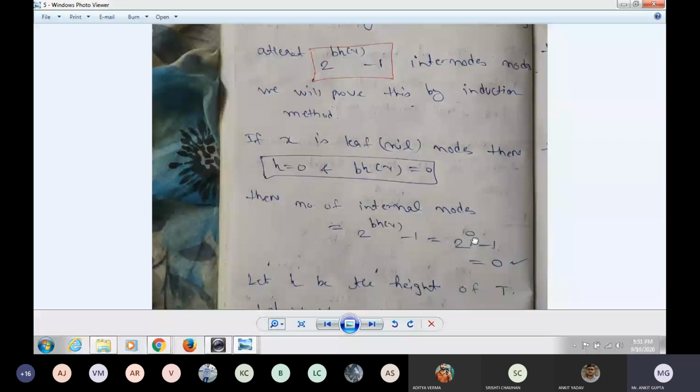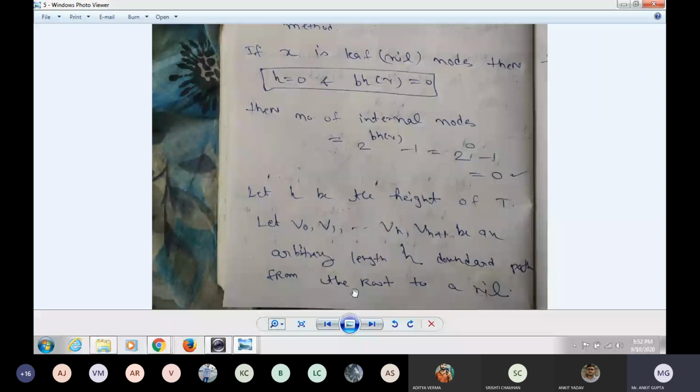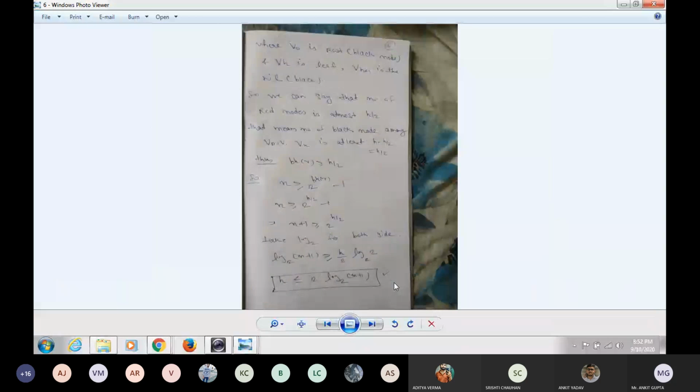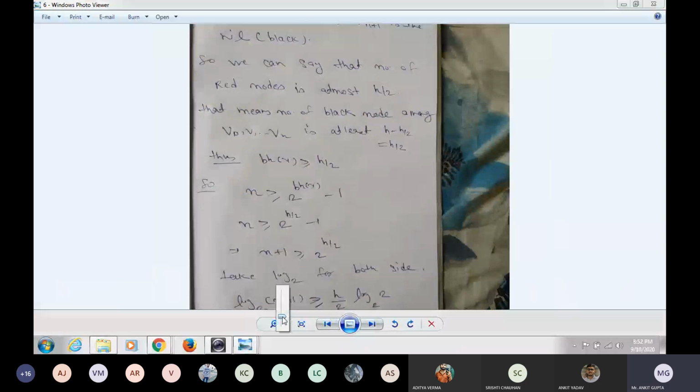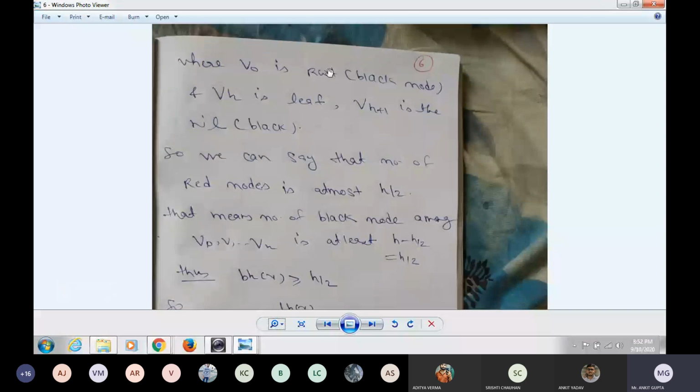Okay, now we have to see that, let h be the height of T, and let v0, v1, up to vh, vh plus 1 be an arbitrary downward path of length h from the root to a nil. In the next page, I will discuss this, where v0 is the root node. You know that the root node should always be a black node, and vh is the leaf. vh plus 1 is the nil node, which should be black.